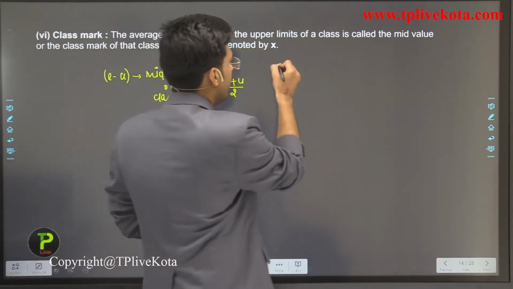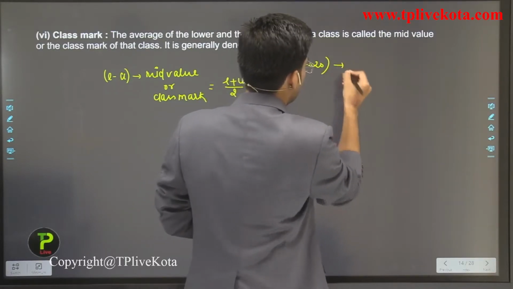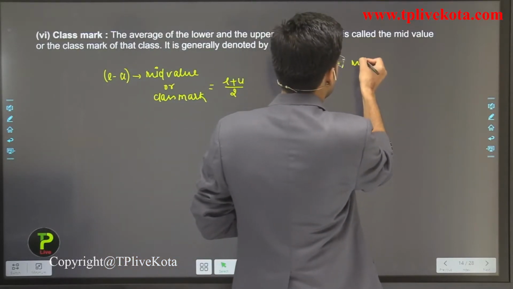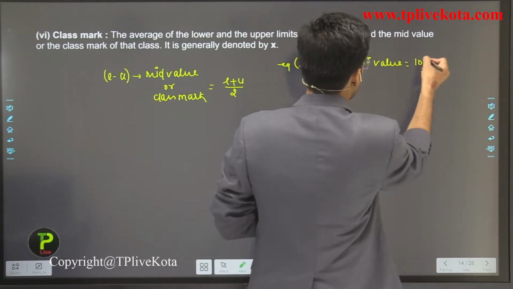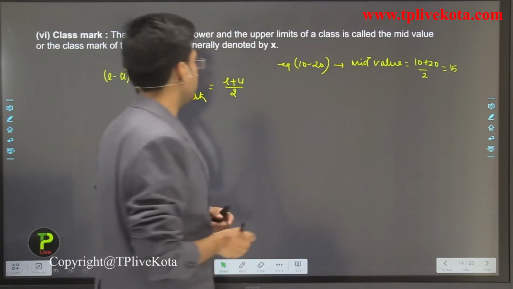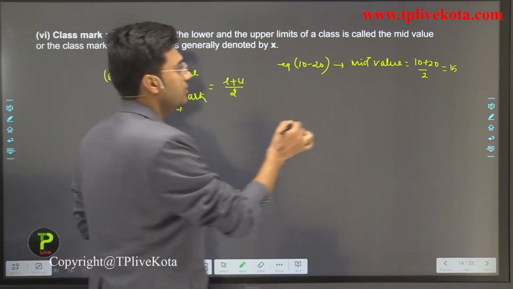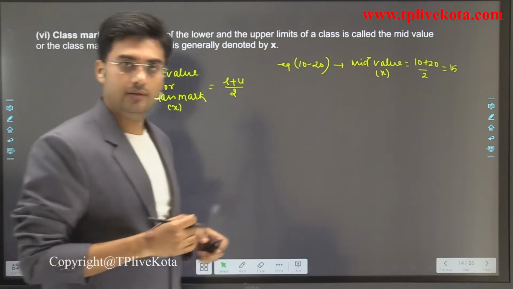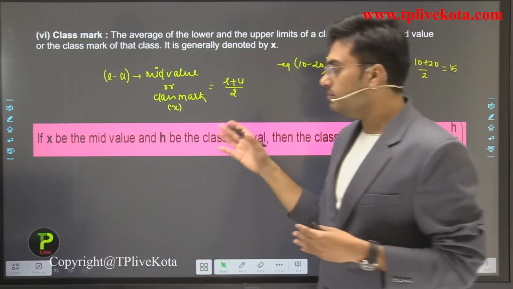For example, if we have 10 to 20 as one class of an observation, then the mid value is equal to 10 plus 20 divided by 2, that is 15. Okay. And students, we generally represent this mid value or class mark by x. So here x is 15. Clear?